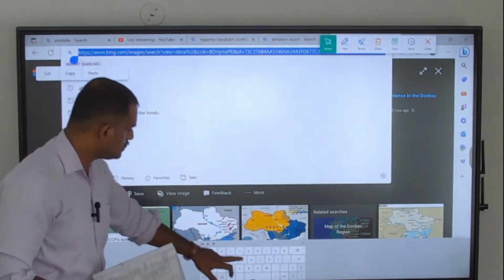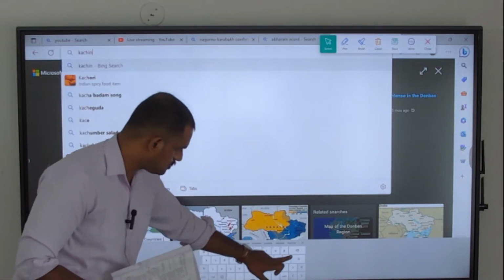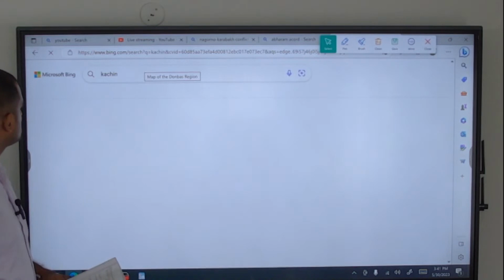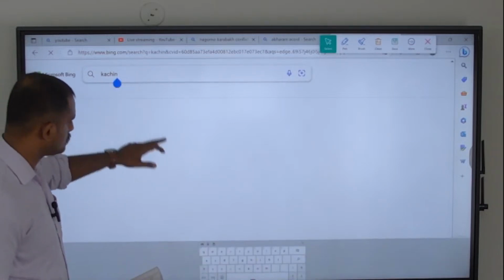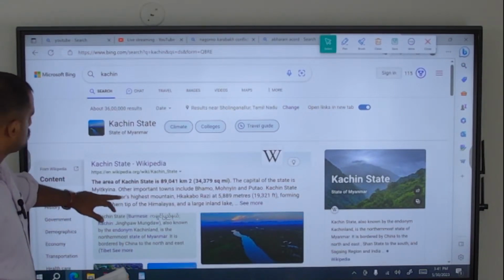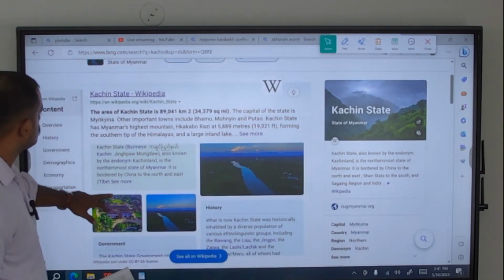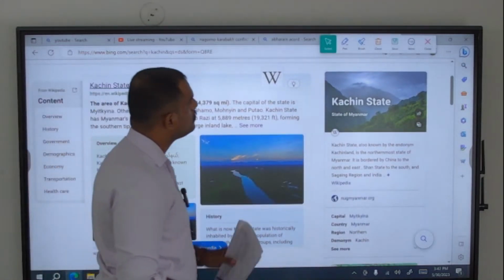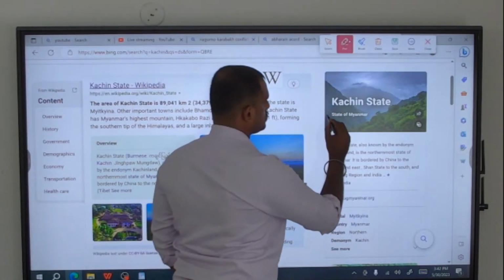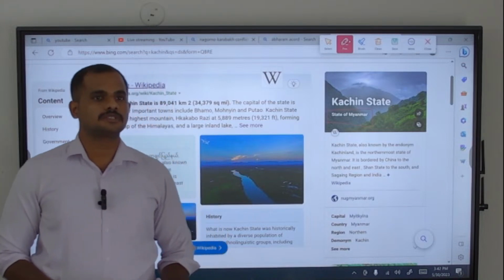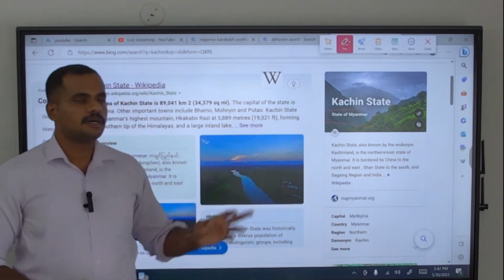Second, Kachin. See, Kachin is a state of Myanmar, because we all know that for the past 1.5 to 2 years, the Myanmar government has been ousted in a coup by the Myanmar army.